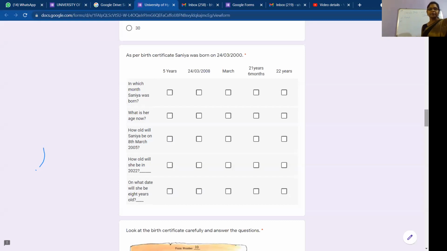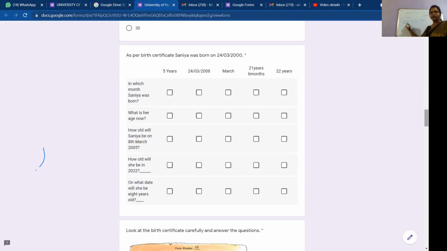Second one. What is her age now? Now it is 2021. This year is 2021, right? And which month is this? September. And in which year was she born? She was born in 2000, in March. So first you have to subtract the years. 2021 minus 2000, what is the difference? 21. So she is 21 years old now.